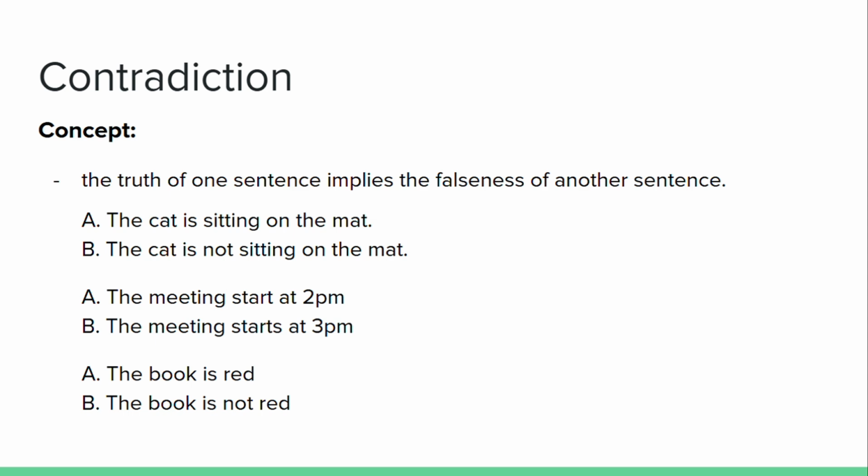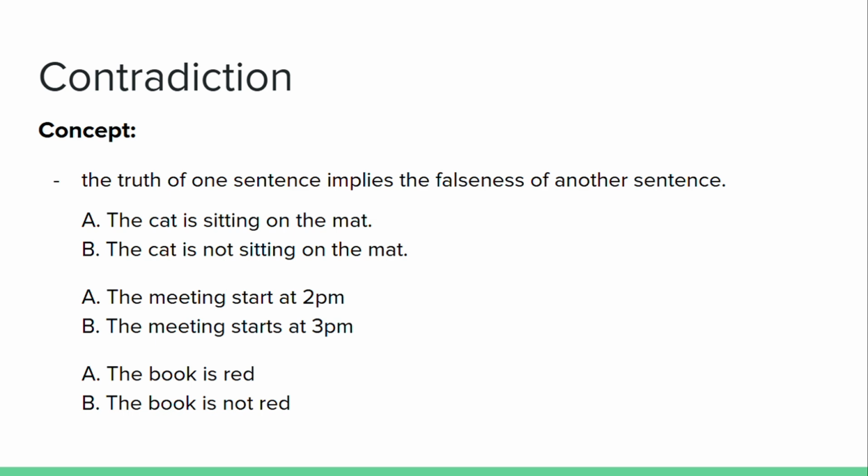Let's look at contradiction. The concept of contradiction is that the truth of one sentence implies the falseness of another sentence. Let's look at three pairs. Let's look at the first pair. Sentence A, the cat is sitting on the mat. Sentence B, the cat is not sitting on the mat. We can see obviously they are contradicting each other.